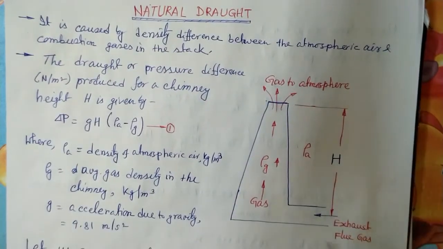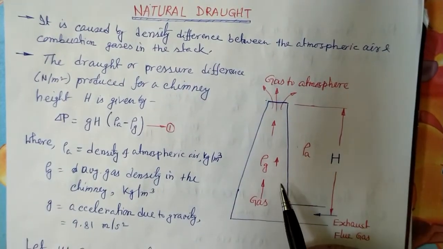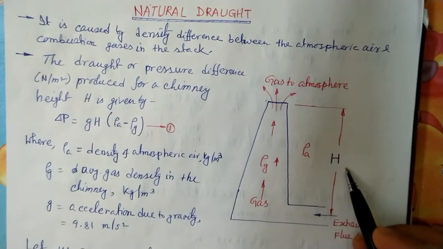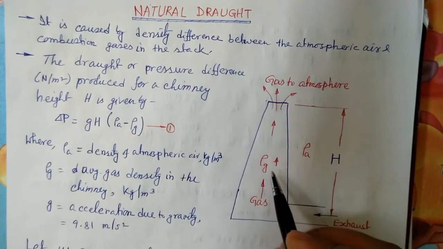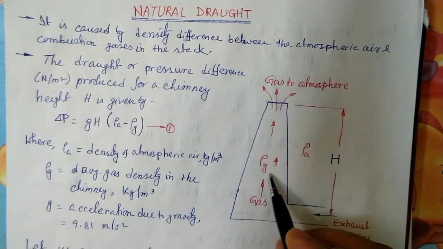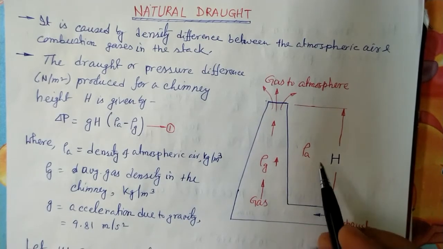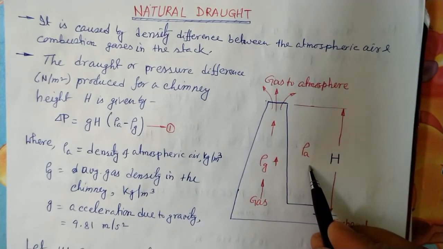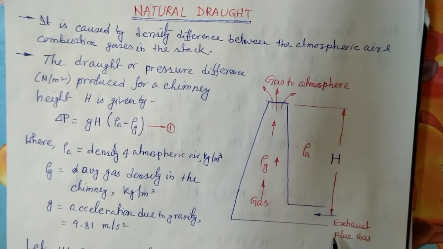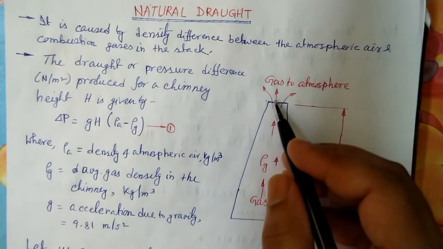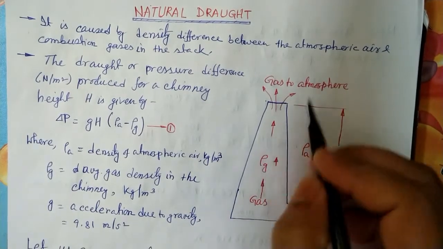So let's see. Here we have one chimney. I have taken the height of the chimney as H, the density of the hot flue gases is rho g, and the density of the atmospheric air is rho a. Through this, exhaust flue gas is entering the chimney and going out to the atmosphere.